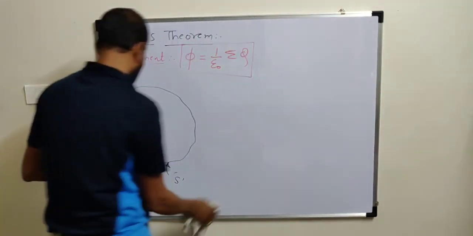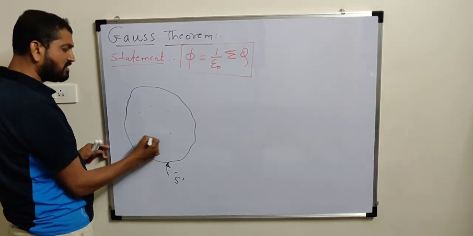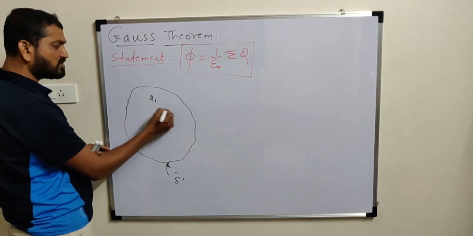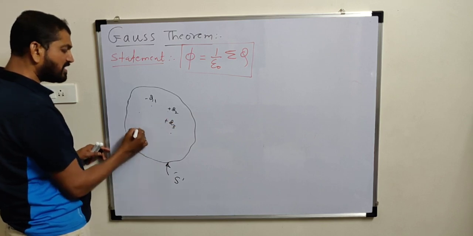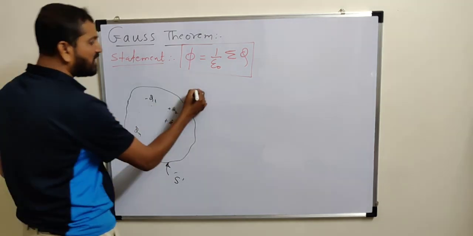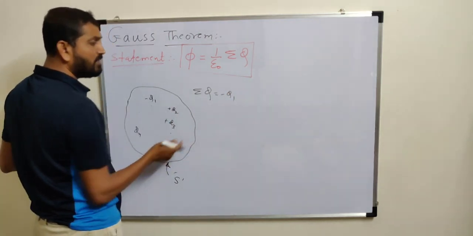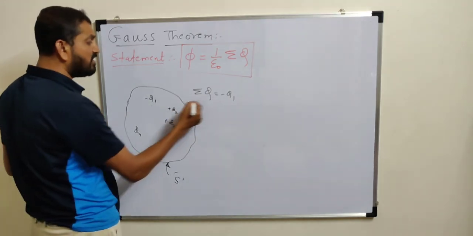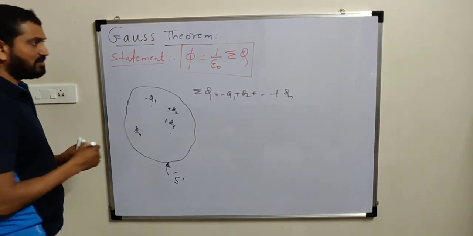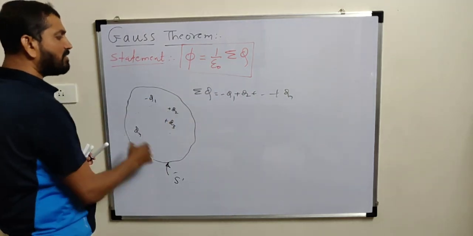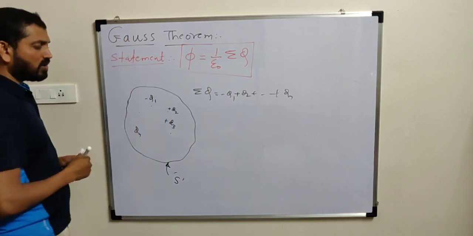In order to verify Gauss theorem, suppose this is a closed surface under consideration which contains a large number of charges. Suppose this is the first charge q1, second charge q2, first may be negative, then third positive. Such n number of charges are there. Then sigma q, how to get sigma q? Sigma q is the algebraic sum of all charges. Algebraic sum means we have to consider with sign. So minus q1 plus q2 and so on up to qn. This is the algebraic sum, and this algebraic sum of all charges divided by the permittivity of the medium, if air medium is there epsilon 0, gives rise to total electric flux.